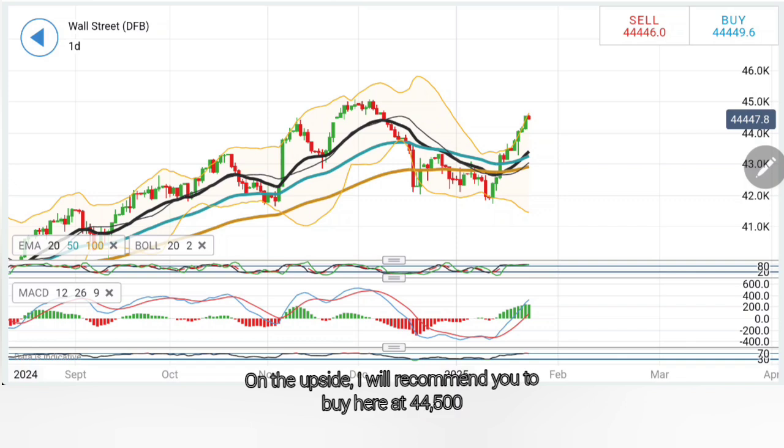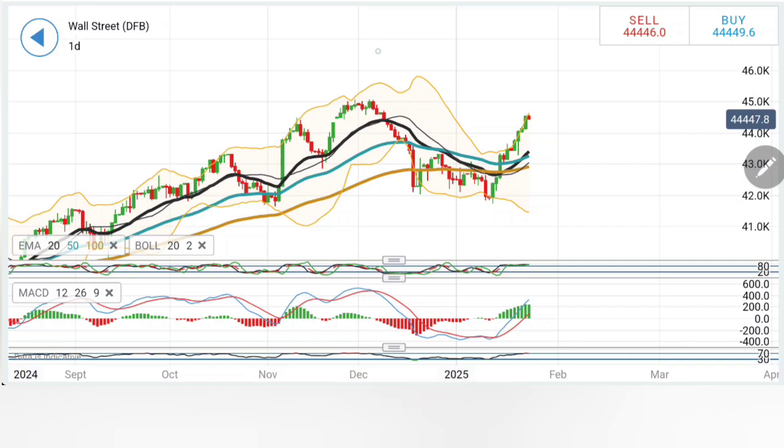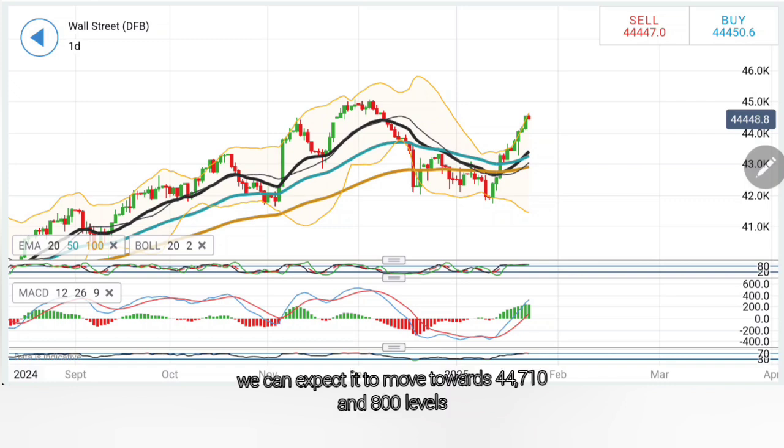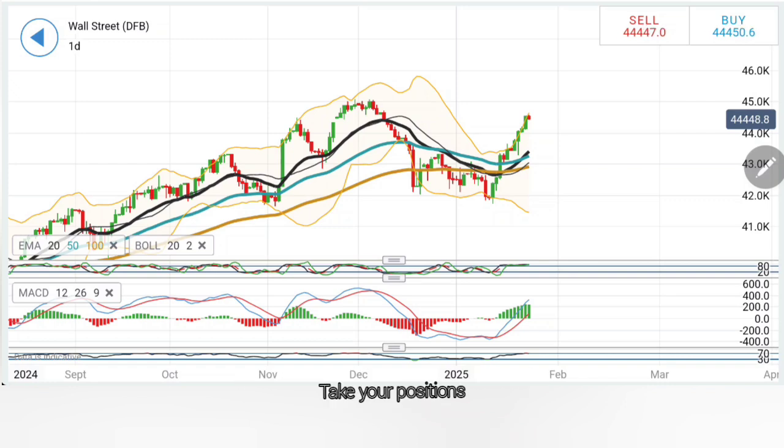On the upside, I will recommend you to buy here at 44,500, but expect 44,540, 550 and 44,580, 600 as the two major resistances. If it stays above 44,600, stay bullish for 44,800 levels. Possibility is there that once it stays beyond 44,600, we can expect it to move towards 44,710 and 800 levels. Take your positions, take your trades accordingly.